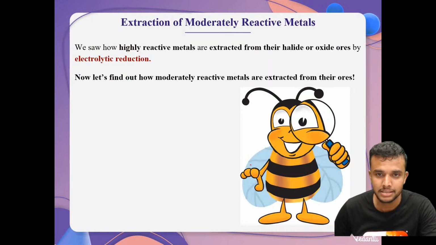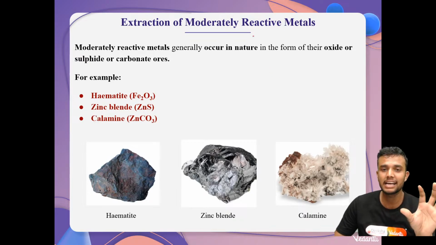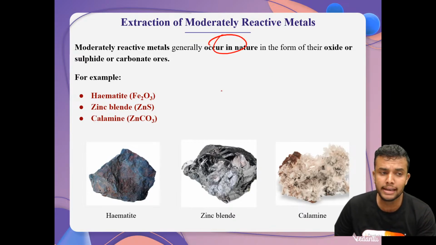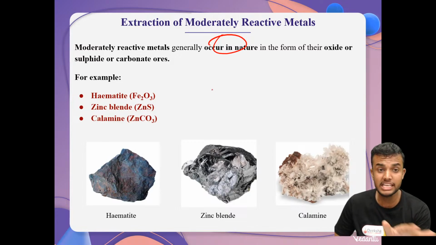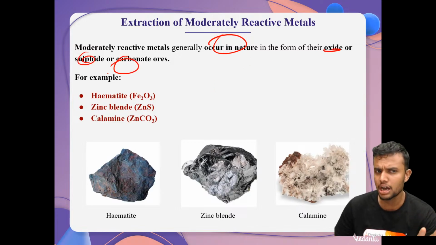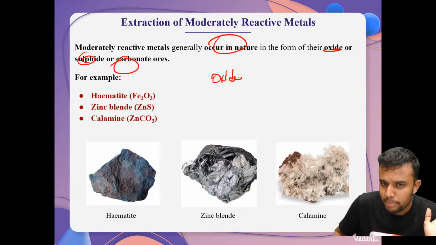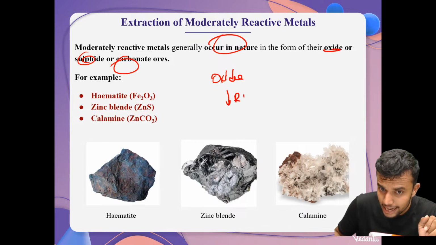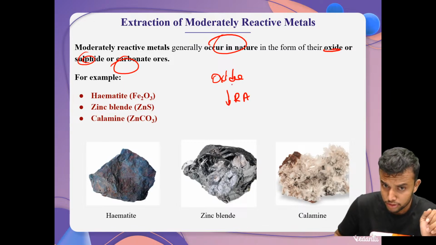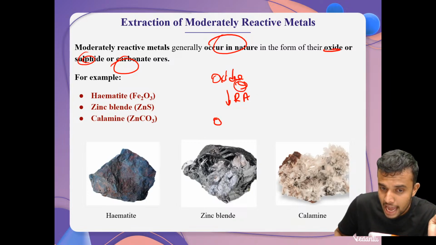Let's discuss this. We already discussed that one. Moderately reactive metals generally occur in nature in three forms: oxide form, sulfide form, and carbonate form. Whenever a metal occurs in oxide form, simply by using a reducing agent, we can easily remove this oxygen and obtain the metal.